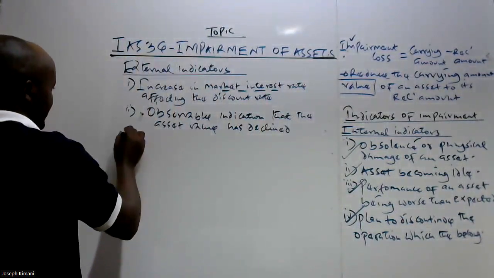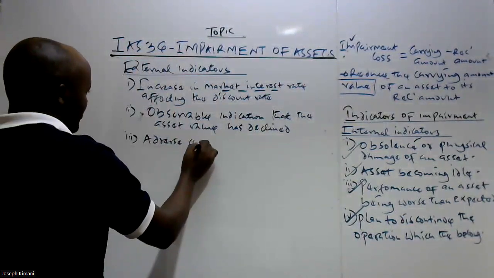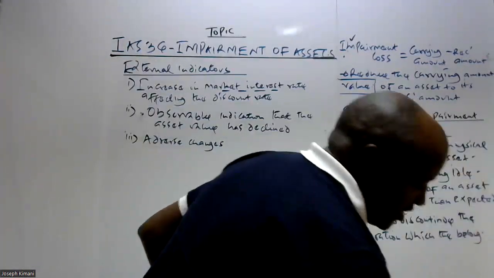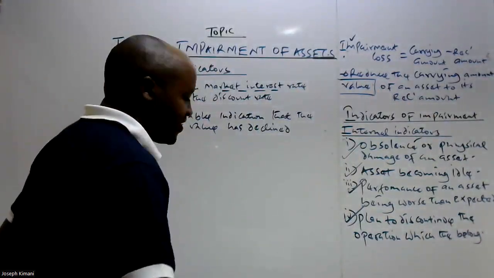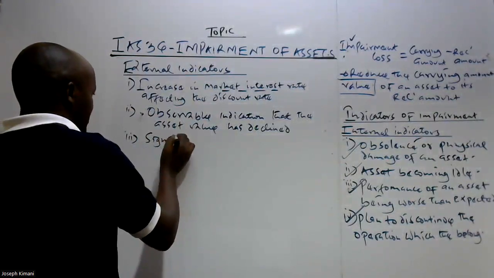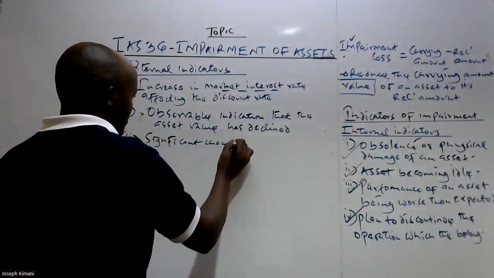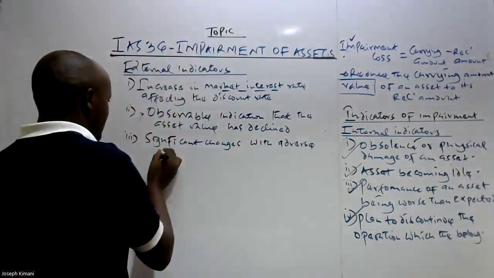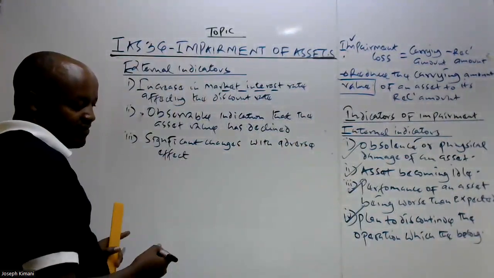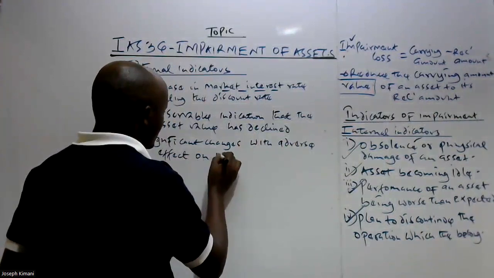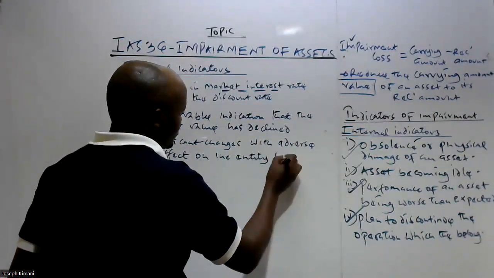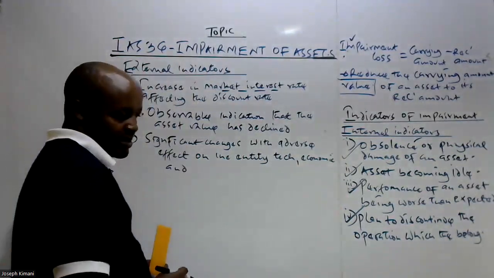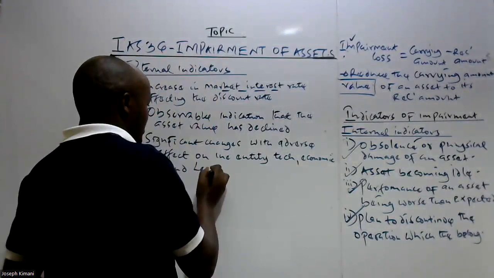The other factor is where we have some adverse changes, or basically we can talk of significant changes with some adverse effect on the entity's technological, economic, and legal environment.